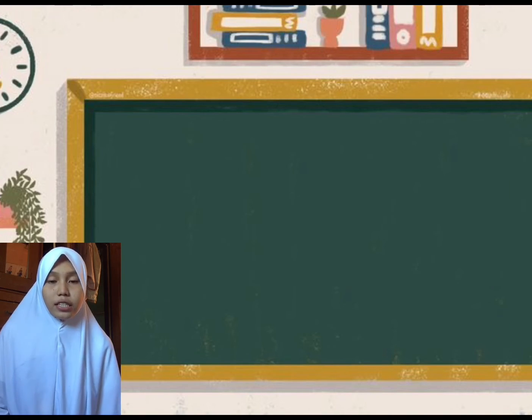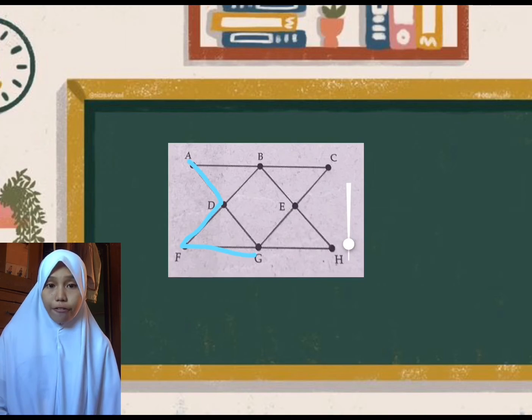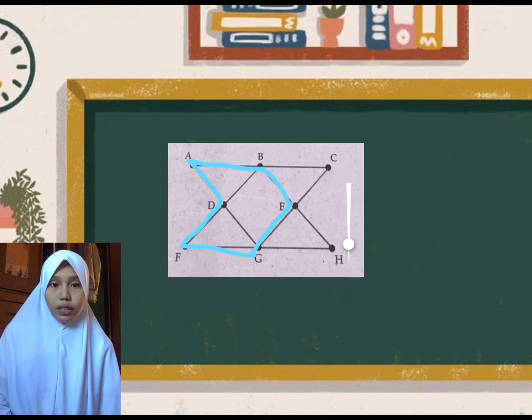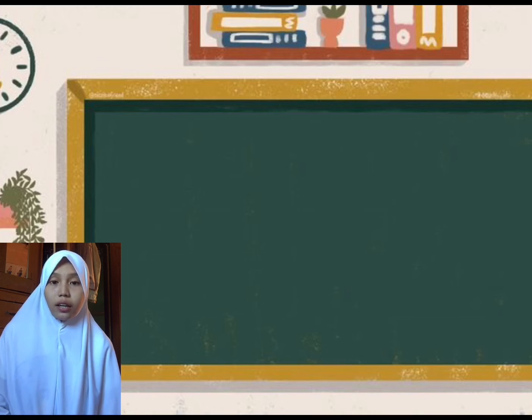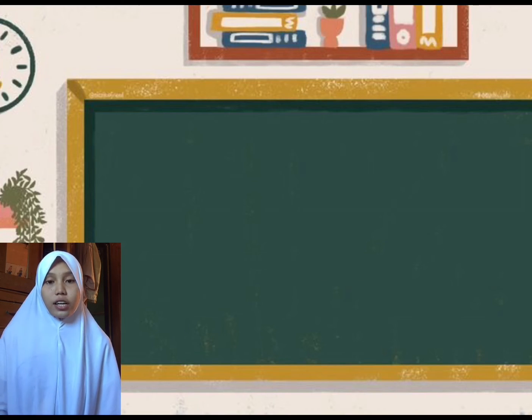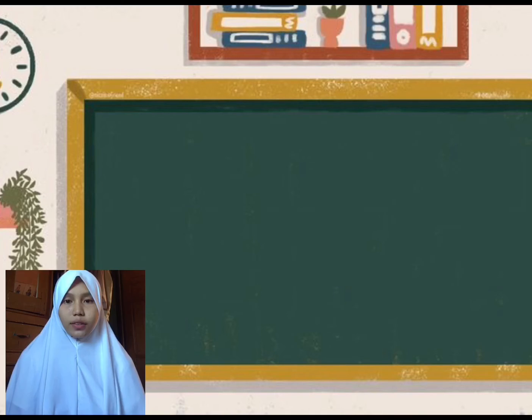So, for this example graph, the path A, B, F, G, E, B, A is a circuit because it begins and ends at the same vertex. The path A, B, F, G, E, H is not a circuit, as the path ends at a different vertex than the one it started at.